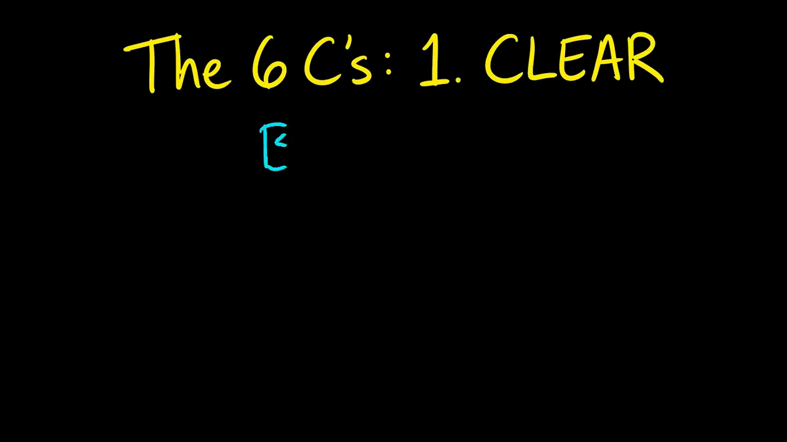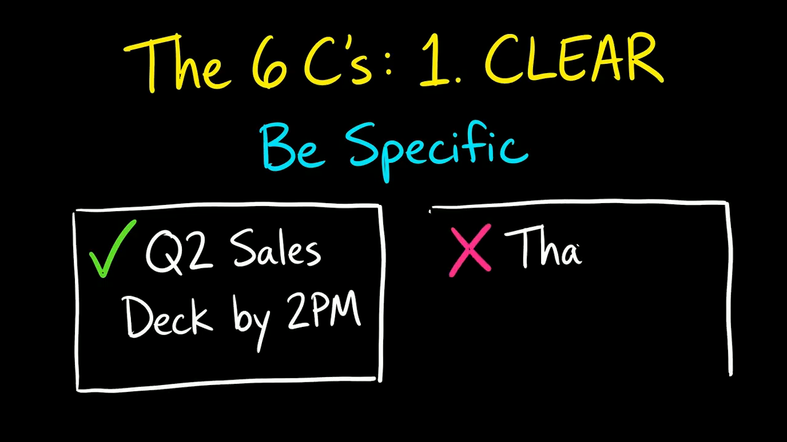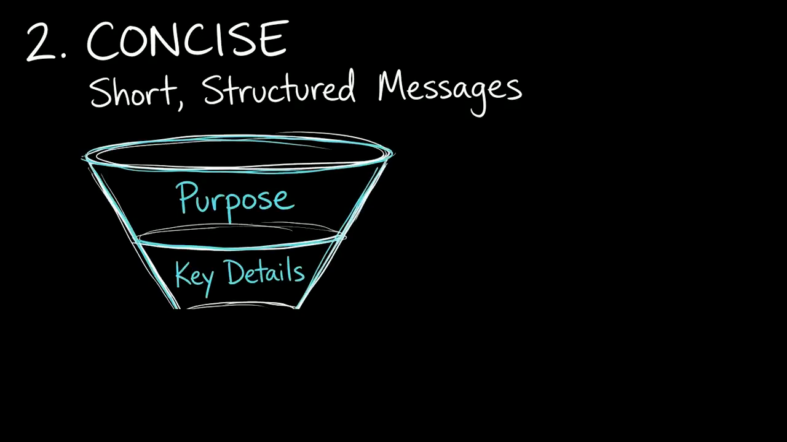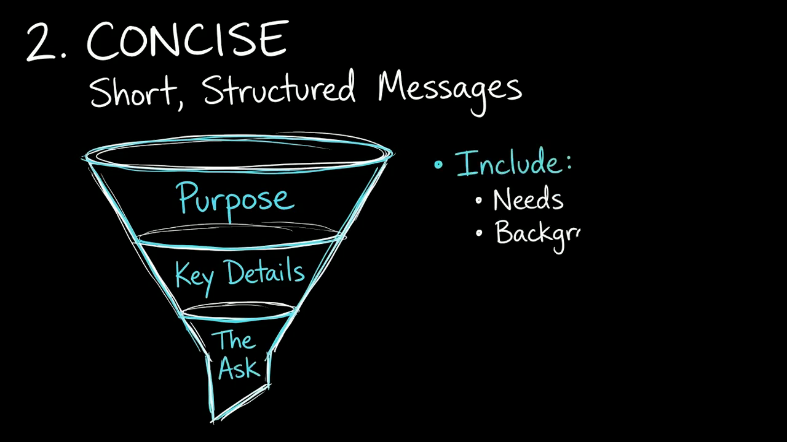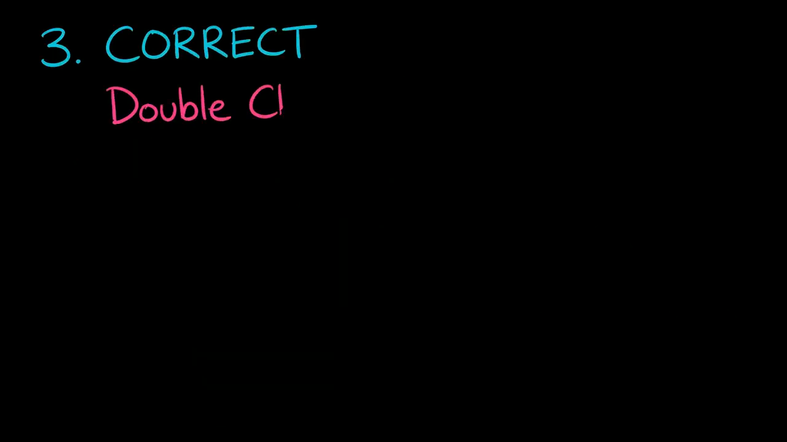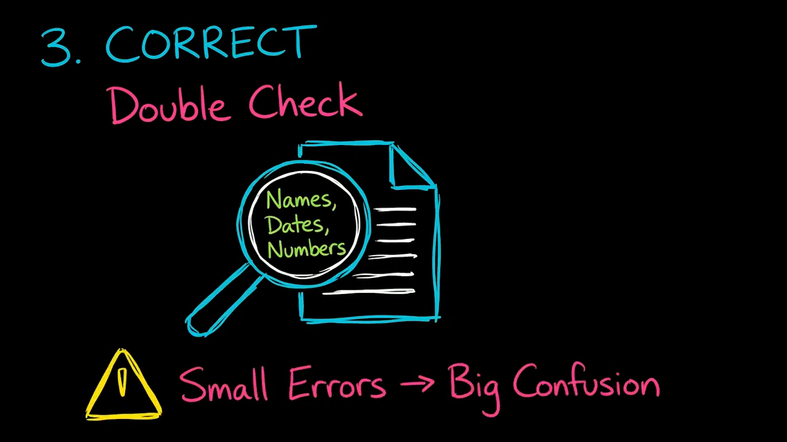To communicate effectively, use the 6 C's plus empathy. Clear. Be specific. Say "Q2 sales deck by 2 p.m." instead of "that thing ASAP." Concise. Respect attention. Use short, structured messages. Start with the purpose, then key details, then the ask. Complete. Include what the person needs, background, constraints, and what success looks like. Correct. Double-check names, dates, and numbers. Small errors cause big confusion.